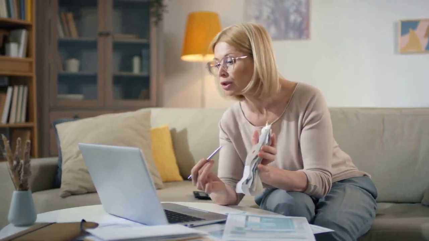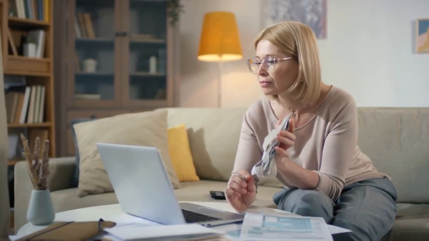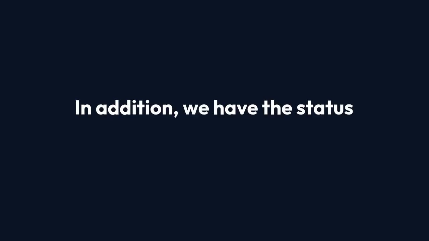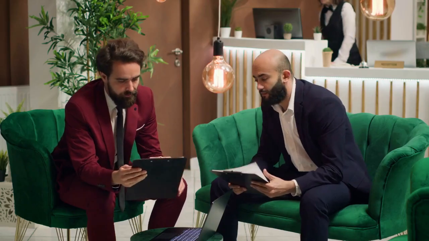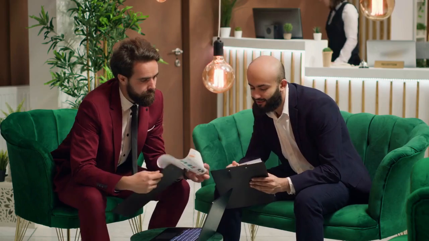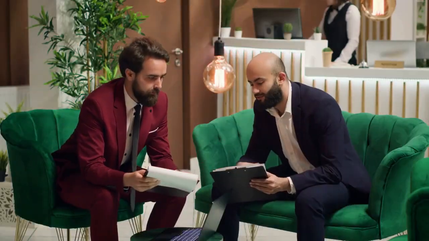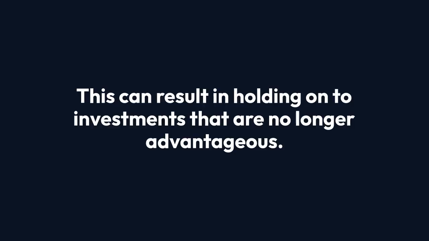Another interesting example is the representation bias. It makes us judge the likelihood of an event based on stereotypes. In the crypto market, this can translate into believing that a coin that seems similar to another successful one will also do well, which is not always true. In addition, we have the status quo bias, which makes us prefer to hold on to what we already have, avoiding changes in our portfolio. This can result in holding on to investments that are no longer advantageous.